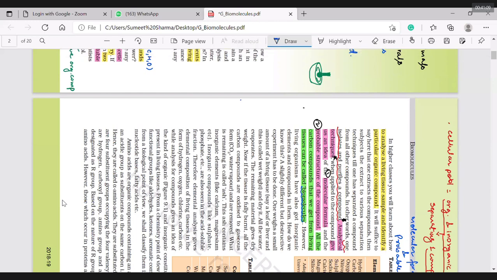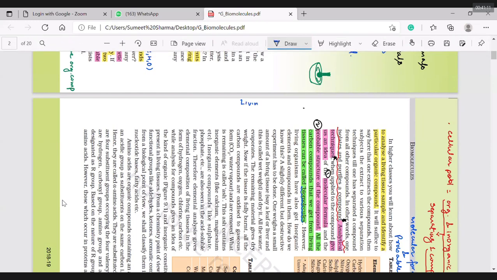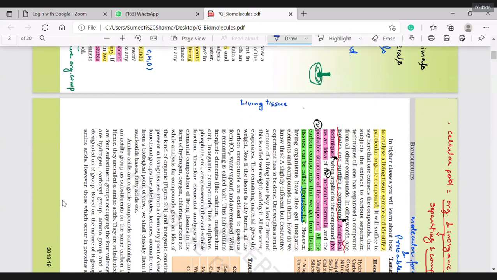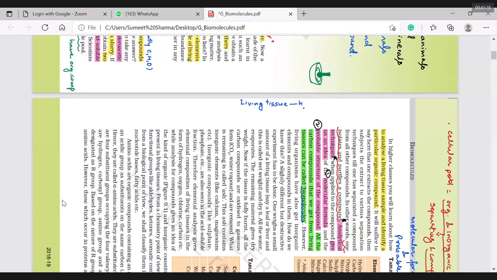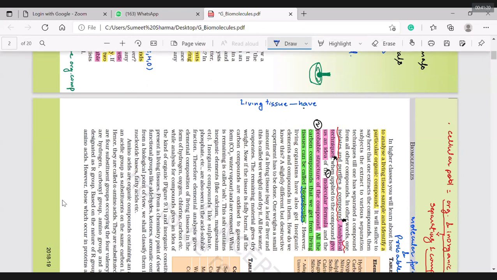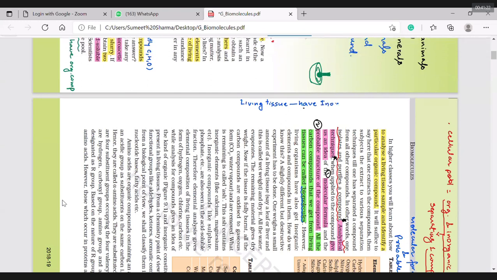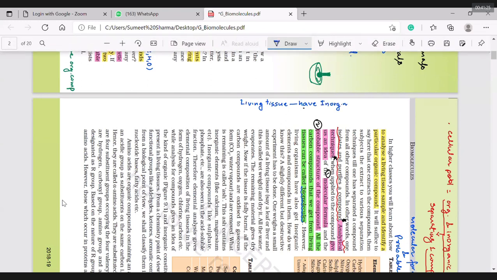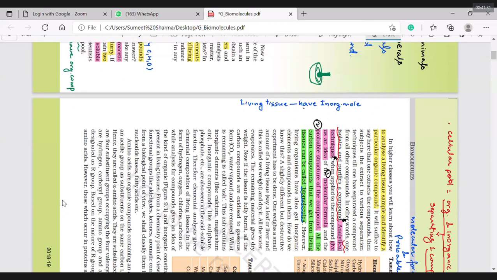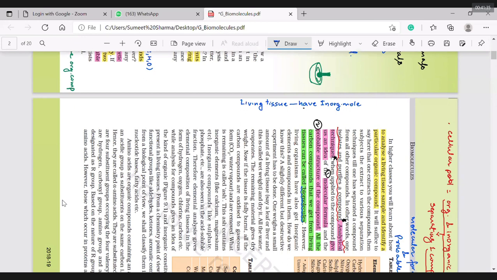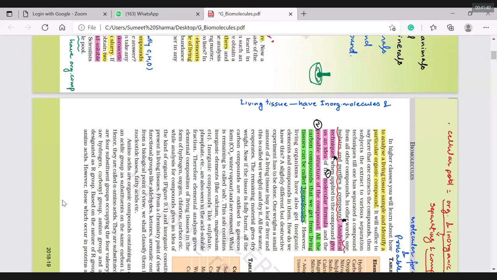So when I say living tissue, I'm repeating the lines again. It is having both things. It has inorganic molecules, which have other types of elements in them, meaning a lesser carbon proportion. Carbon and hydrogen are comparatively lesser. And it has organic molecules also.